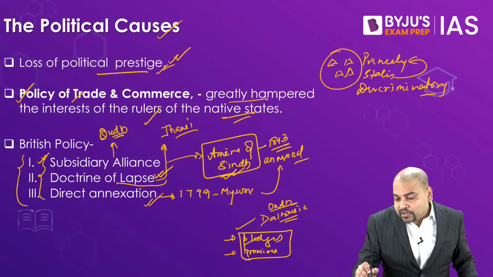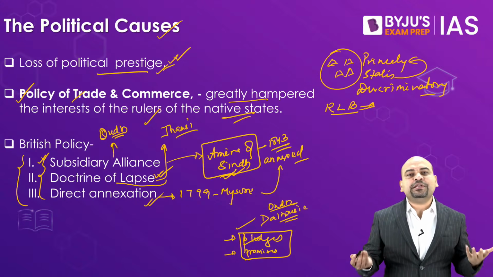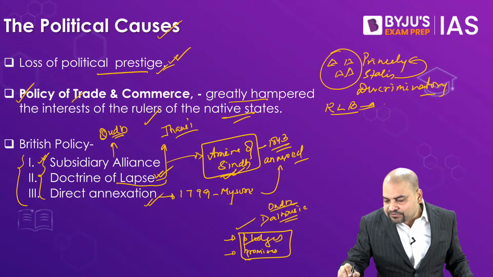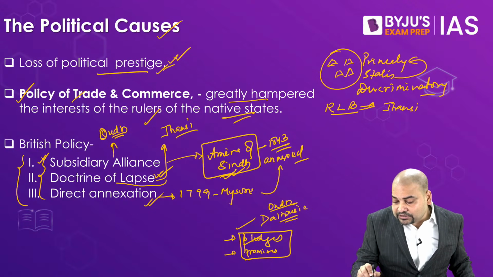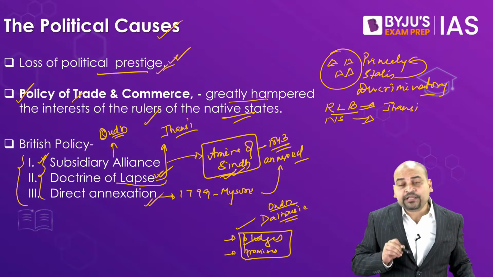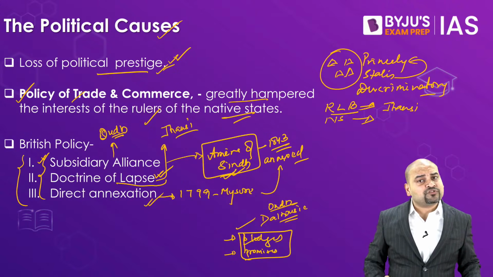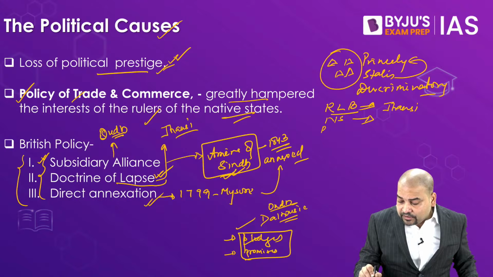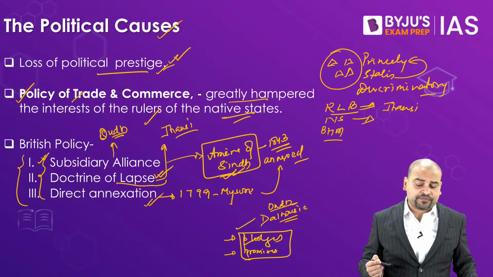See, remember, Rani Lakshmi Bai, she got involved in 1857 because her kingdom Jhansi was taken by the Britishers. Similarly, if you look at Nana Sahib, why did he get involved in 1857? Because his pension was stopped. Similarly, Begum Hazrat Mahal, why did she get involved in this 1857 revolt?